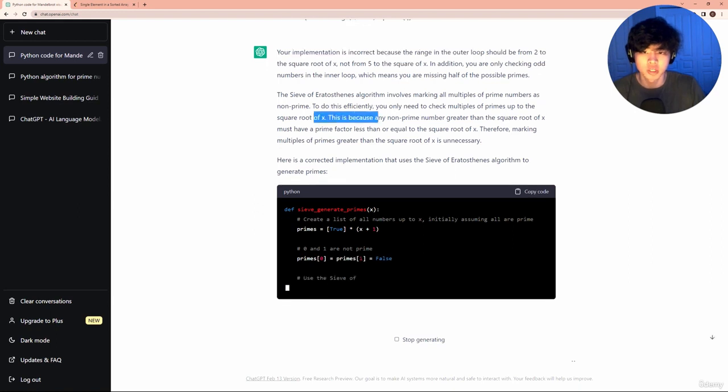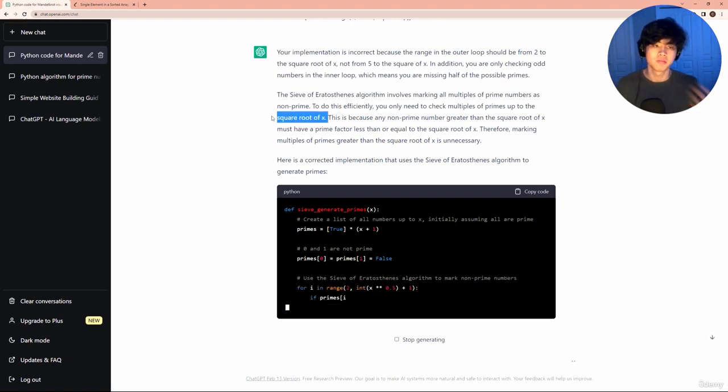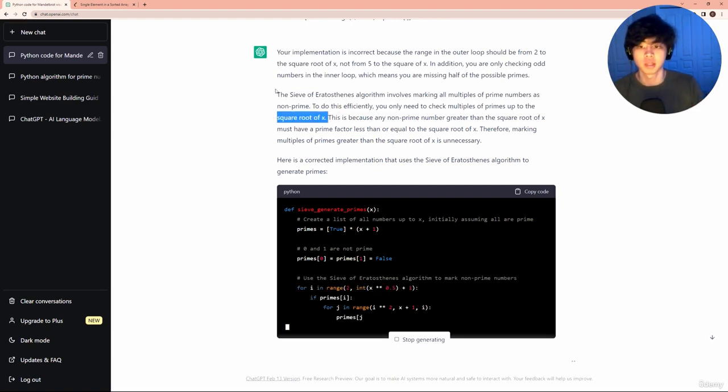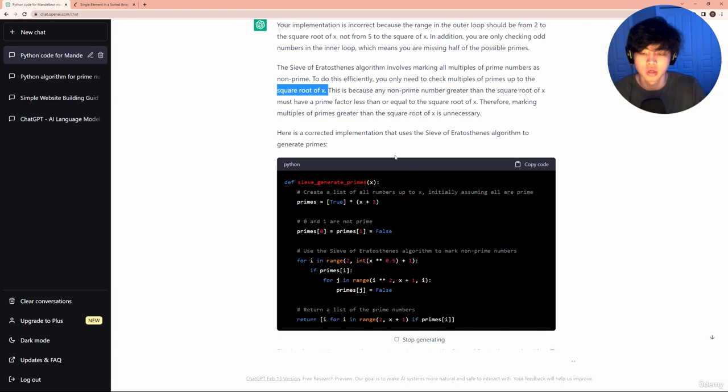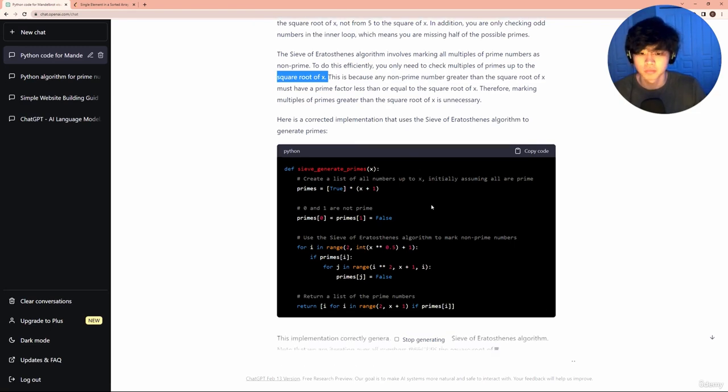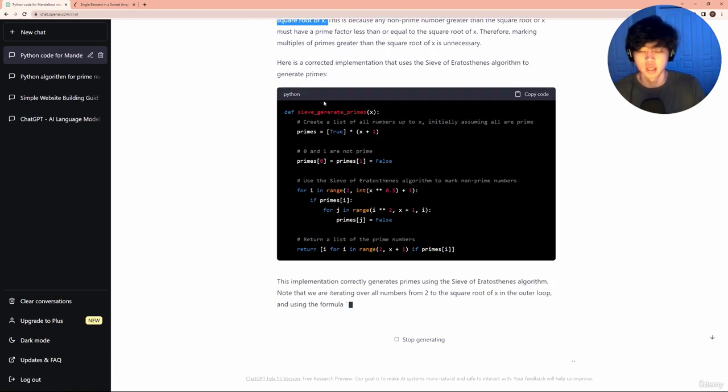It says the reason why this algorithm is efficient is because you only need to check up to the square root of x, which is a very big component of the really fast runtime that this algorithm has. So if we iterate more, up to the square of x, that's just wasting a lot of compute and giving us an incorrect answer. So it's telling us exactly what's wrong. This is really powerful.